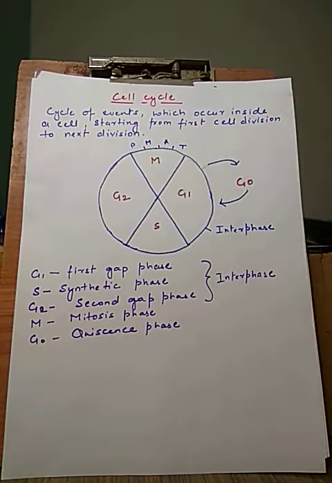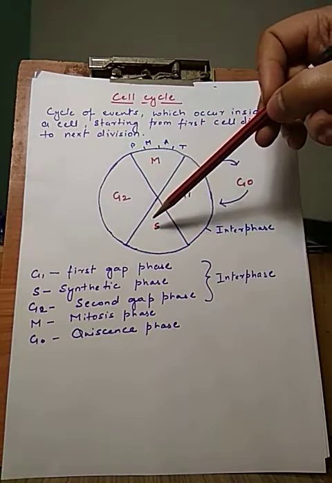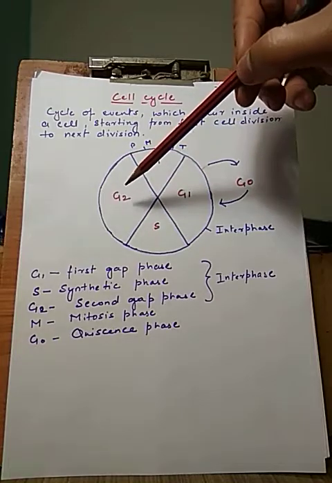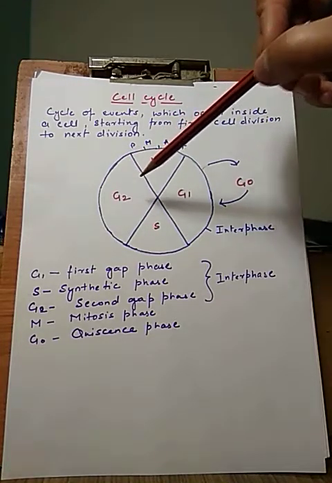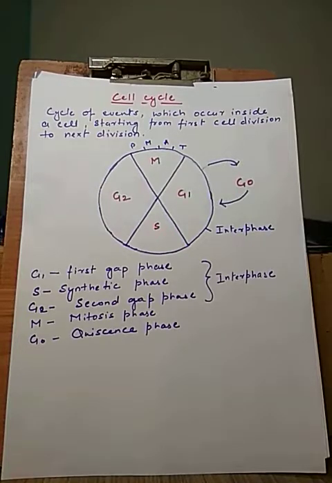In this phase, the DNA replication occurs, and after completion of S phase, the amount of DNA present inside a cell becomes double. After S phase, the cell enters into G2 phase, which is the second resting phase or second gap phase, and in this phase, synthesis of proteins and RNA takes place, and the cell prepares itself to enter into mitotic phase.